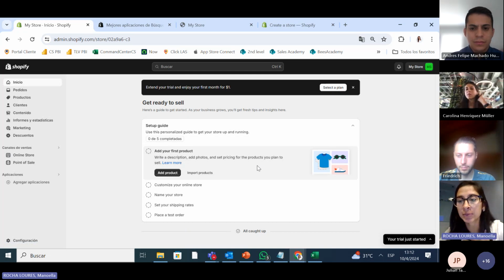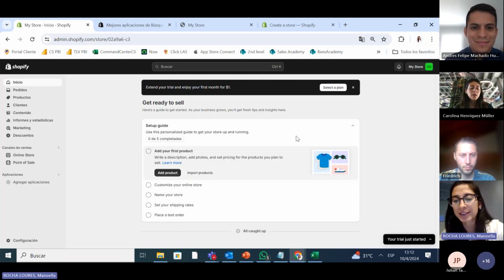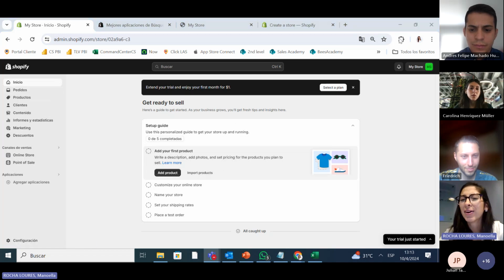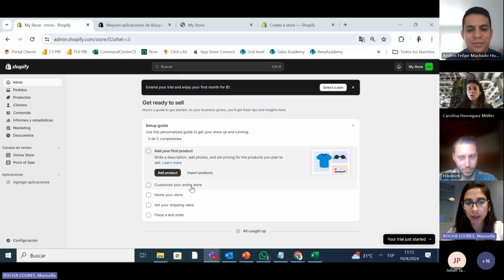I have it in English because for me, English is easier than Spanish, and we're doing an English class. Actually, I changed it to Spanish. Sorry, no, it's actually English and Spanish. This is crazy. Okay, on the right side is English and on the left side is Spanish. Don't ask me why, because I don't know what Shopify picked. So this is the first page, okay?